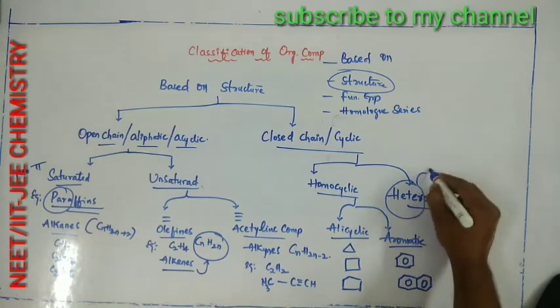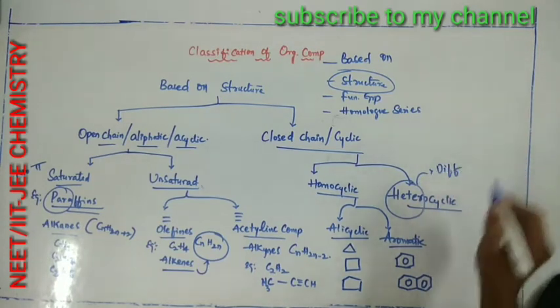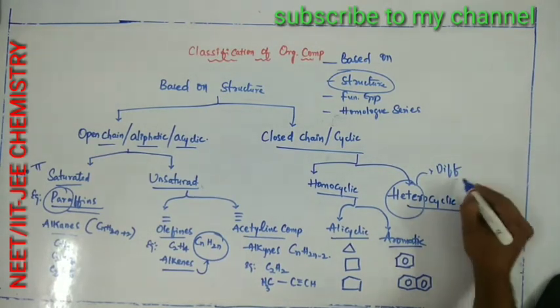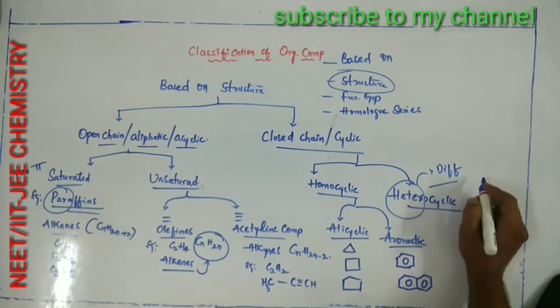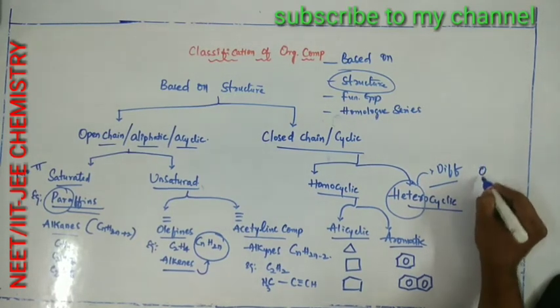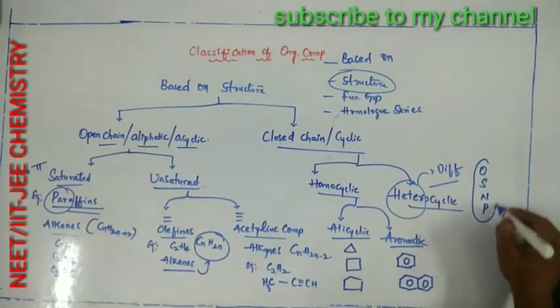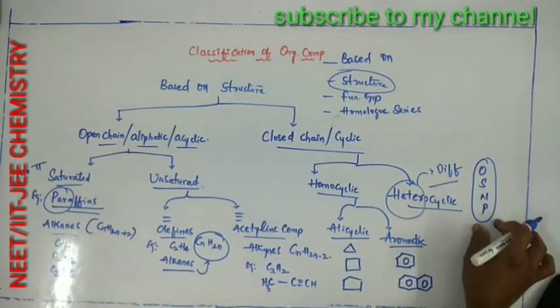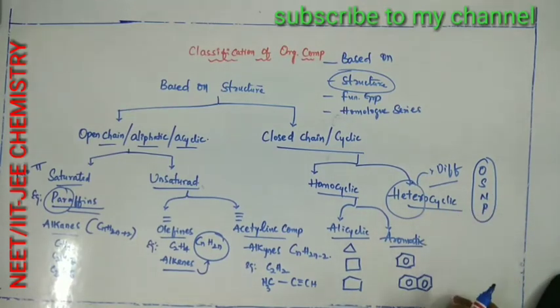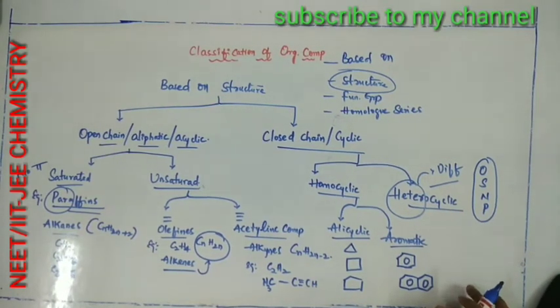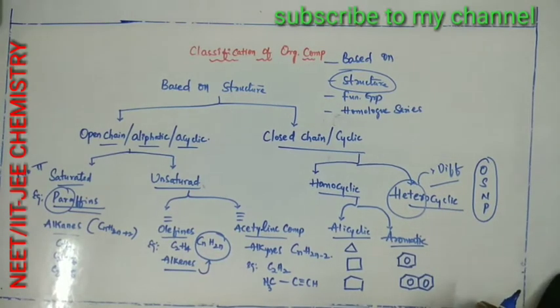Hetero means different. The hetero atoms are oxygen, sulfur, nitrogen, phosphorus, etc. These hetero atoms are present in the cyclic structures, so we call them heterocyclic compounds.